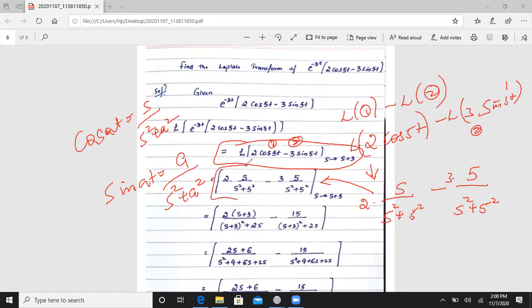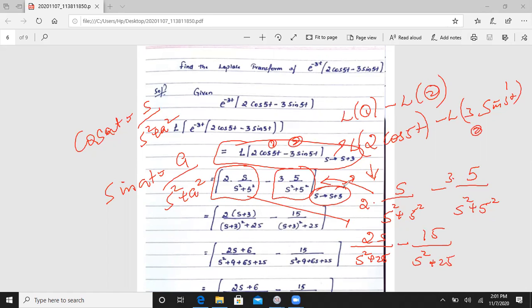It is 2 into s divided by s square plus 5 minus 3 into 5 divided by s square plus 5 square, where s tends to s plus 3. Okay, this is an important one. Don't neglect this one. When we simplify this function, we will get 2s divided by s square plus 25 minus 15, that is 3 into 5, 15 divided by s square plus 25.